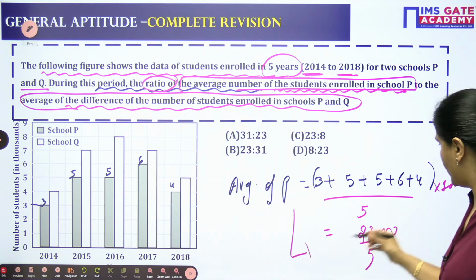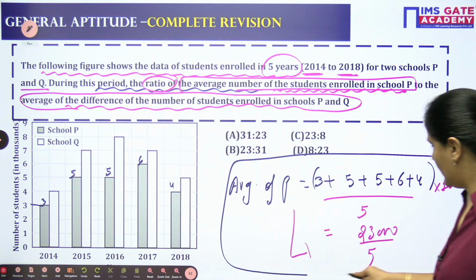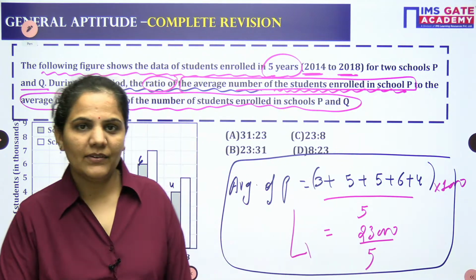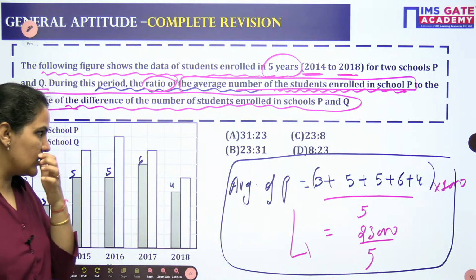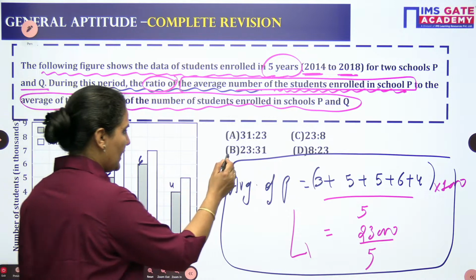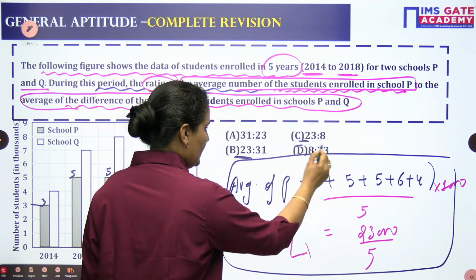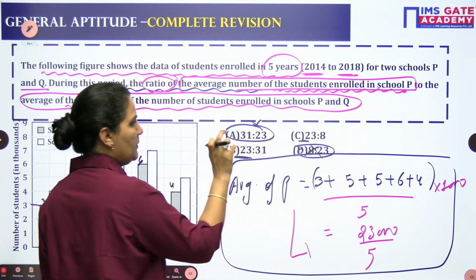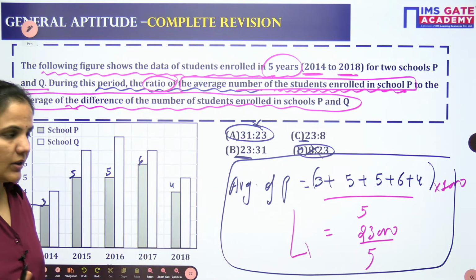This is the average of P. I need to find out the ratio here, 23,000. So maybe my answer will be B, C, or D. Any one of them, but probably it is either B or C. Let's see. In the options we are having 23 here and 23 here, and here is the different one, opposite. Here also the different one. Maybe my answer is B or C among any one of them.